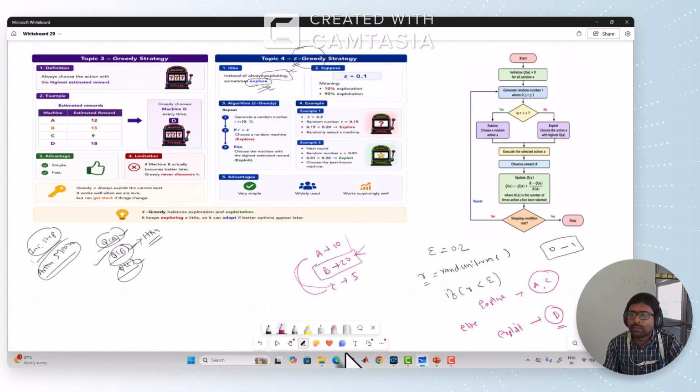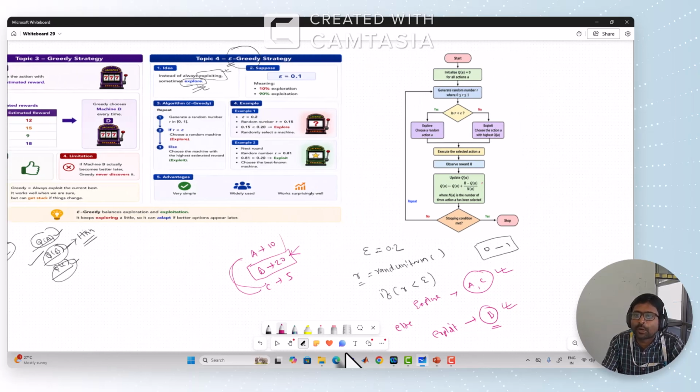And moreover, in both the exploration case and the exploitation case, we estimate the Q value with the same formula that we used earlier, the incremental step method. In both cases we use the estimation Q equals Q plus (R minus Q) divided by N, where R means reward. Here also in exploitation, Q equals Q plus (R minus Q) divided by N. So based on the same formula, we estimate the returns of the machine.